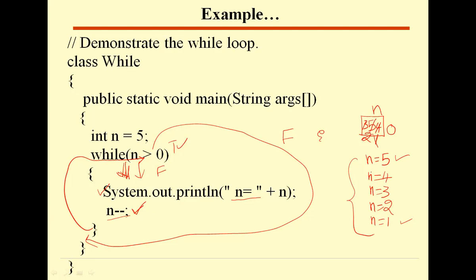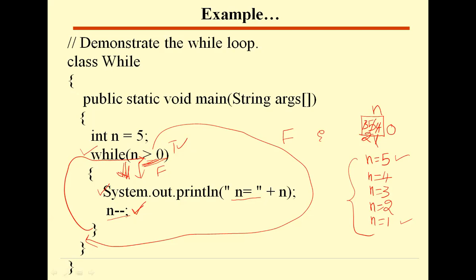Once the n value becomes 0, the condition becomes false here. Then it comes out from the loop, and your program ends. This is how we can perform repeated execution of a set of statements by using this while loop. You write the statement while and a condition, and check how many times you want to execute the body of the loop.